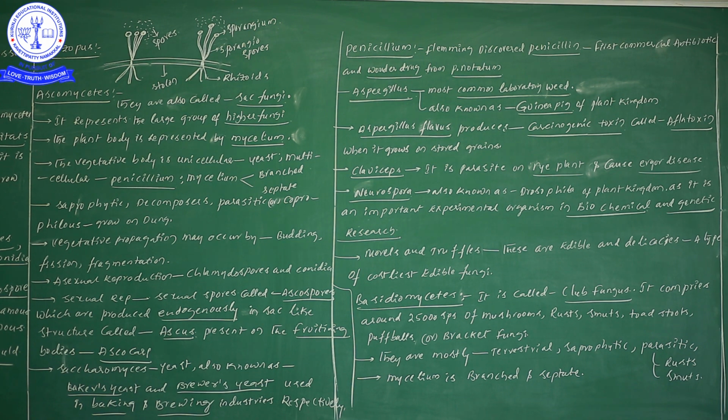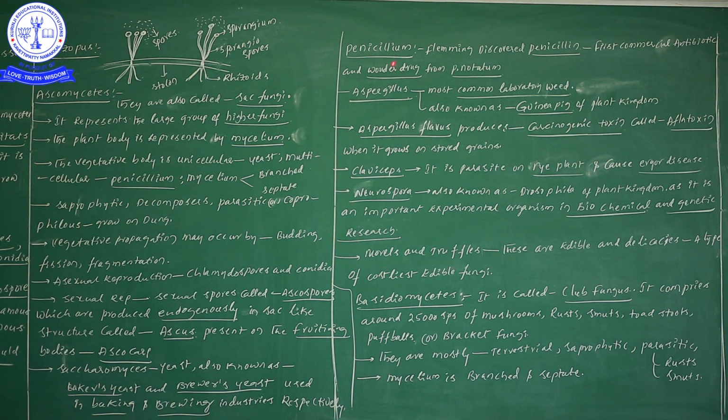Why Brewer's yeast? Because we use this yeast in the production of alcohols, in the beverage and brewing industries. Next, examples concerned: Penicillium, Aspergillus, Claviceps, Neurospora, morels and truffles.